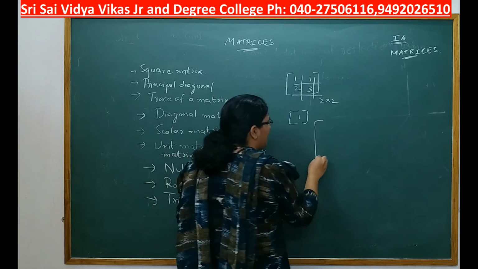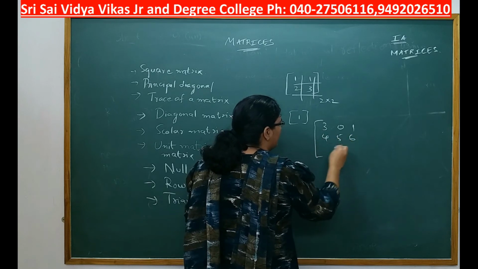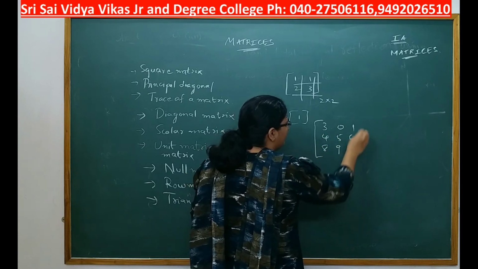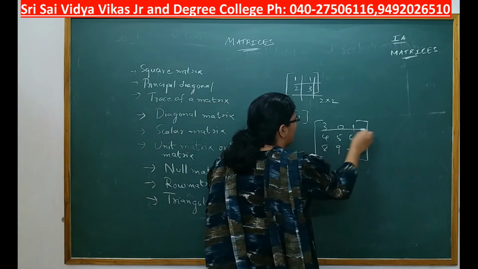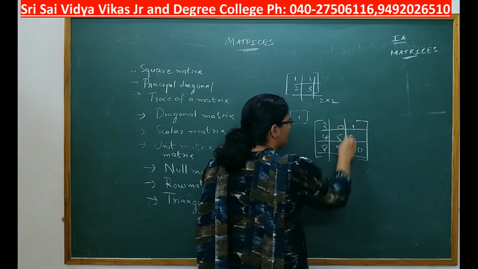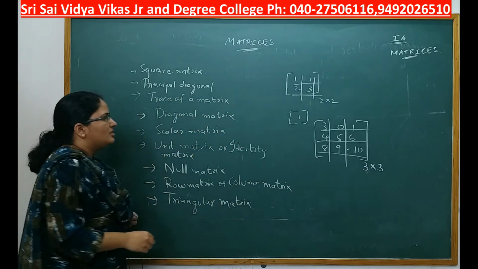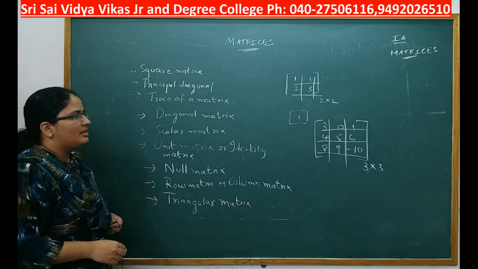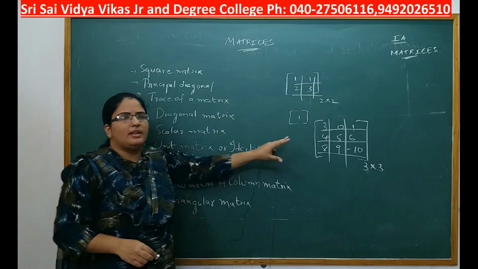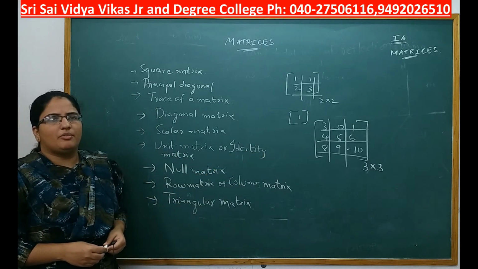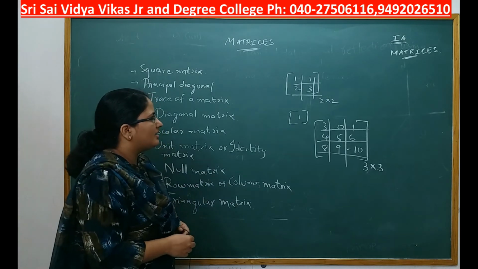Let us say a 3 by 3 matrix, 3 0 1 4 5 6 8 9 minus 10. This is also a matrix of the order 3 by 3 because there are 3 rows and 3 columns. So these kinds of matrices, where the number of rows is equal to the number of columns, are called square matrices. Next we shall see what is a principal diagonal.